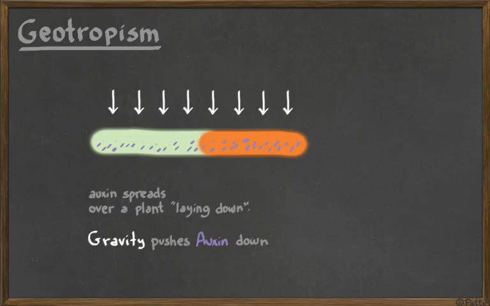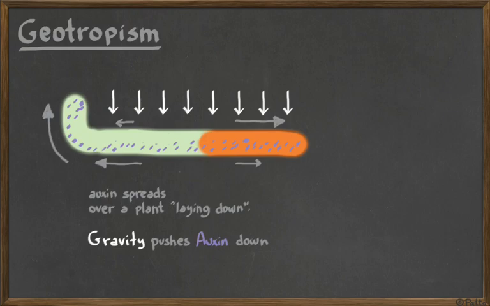And now you already know. If it accumulates auxin in the stem, cells are going to be elongated, so this is going to be growing in that direction. So they grow against gravity. And the roots are going to be doing the opposite. The part that doesn't have auxin is going to be growing.